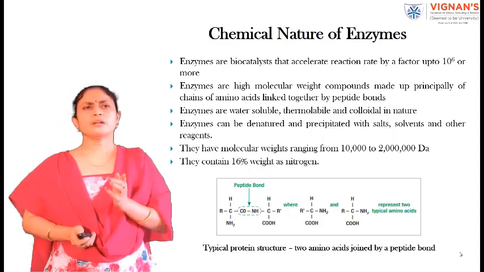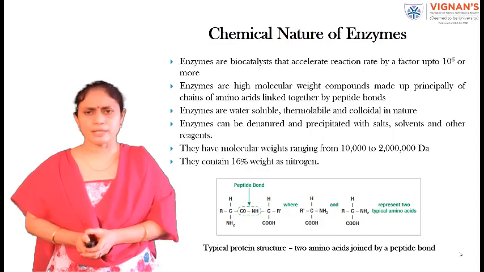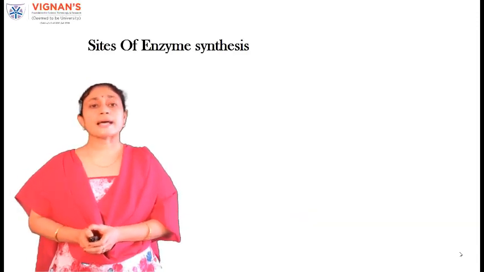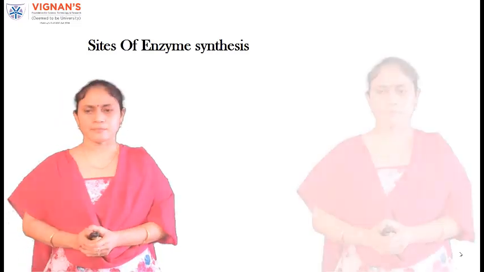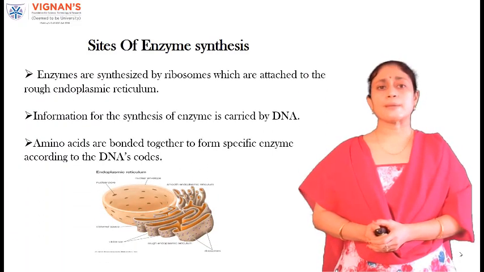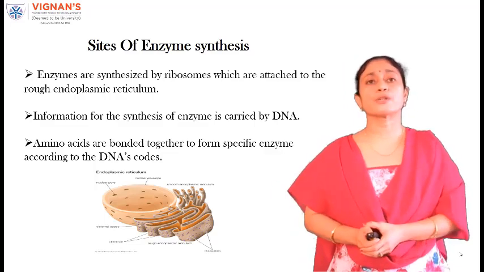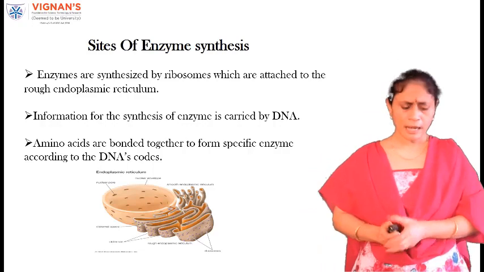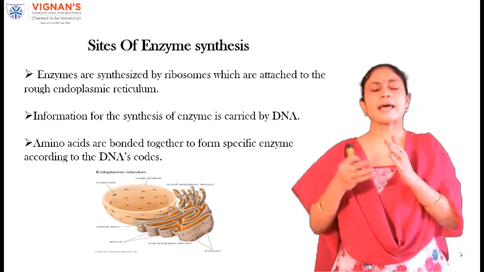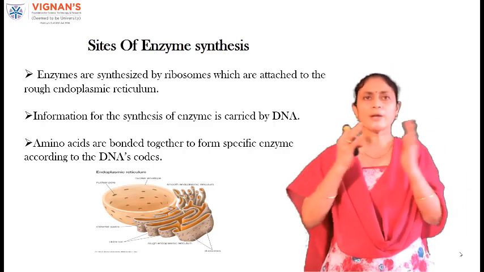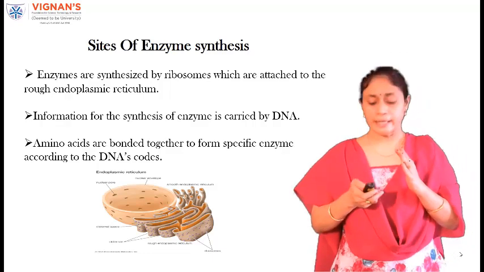With this brief introduction about the chemical nature of enzymes, we will move towards the sites of enzyme synthesis, where these enzymes are synthesized. Generally, these enzymes are proteins and they are synthesized by ribosomes attached to the rough endoplasmic reticulum. And the information required for synthesis of these enzymes is carried by the DNA. Amino acids are bound together to form a specific enzyme according to the DNA's code.